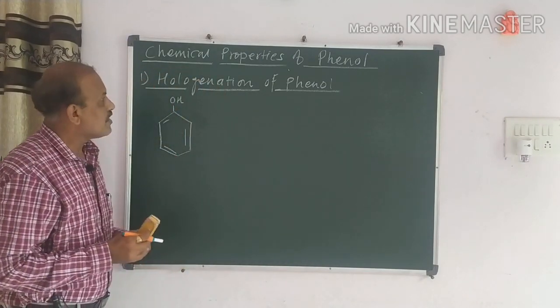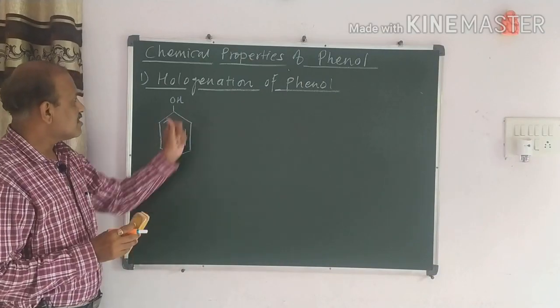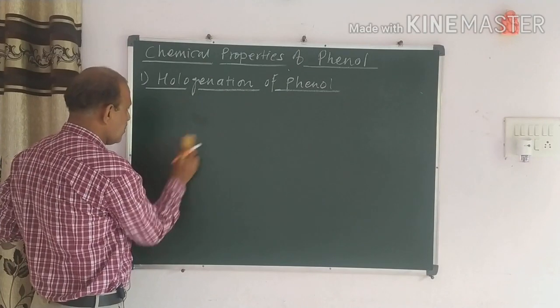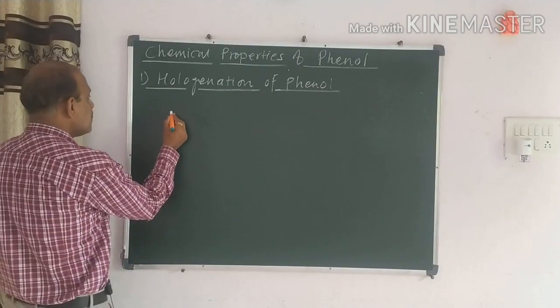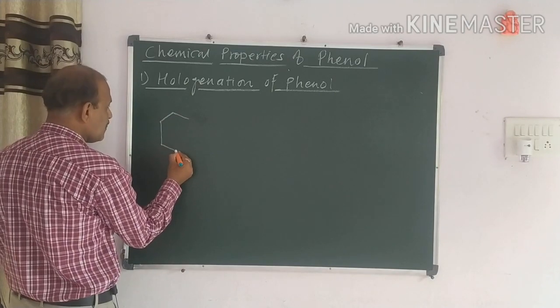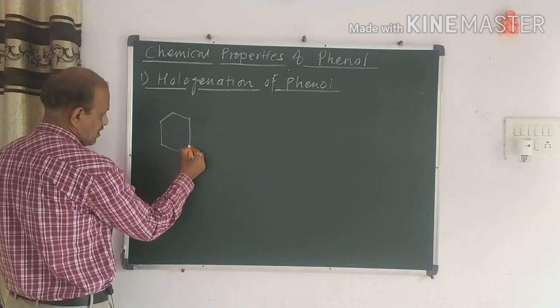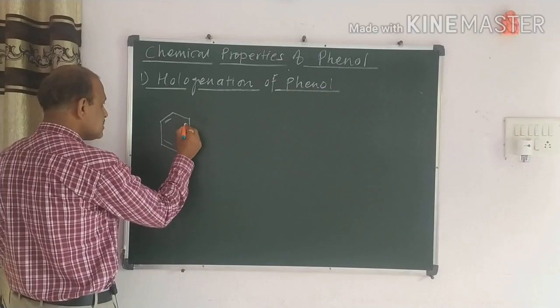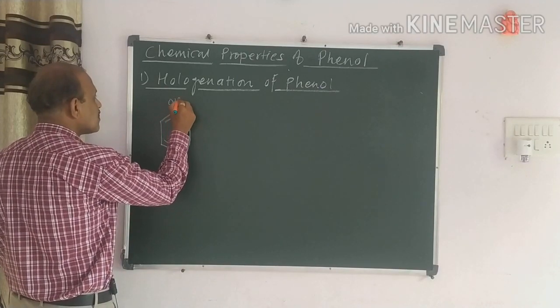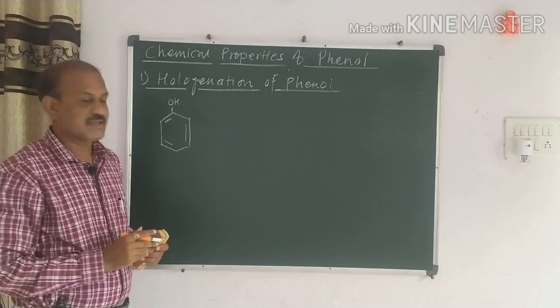Now dear friends, we have to discuss the halogenation of the phenol. All of you know what is the phenol? Phenols are the hydroxyl derivative of benzene, which is obtained by replacing a hydrogen atom from the benzene by the hydroxyl group. It is very simple.